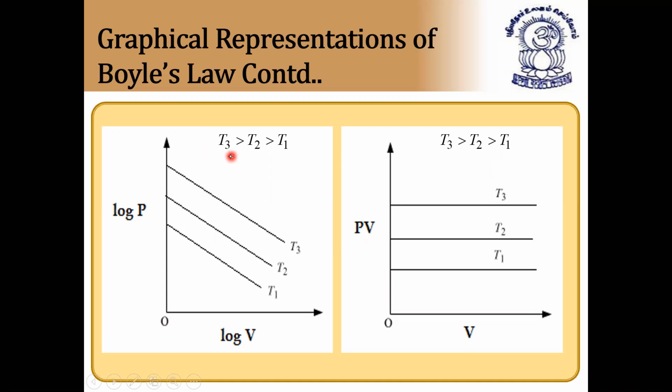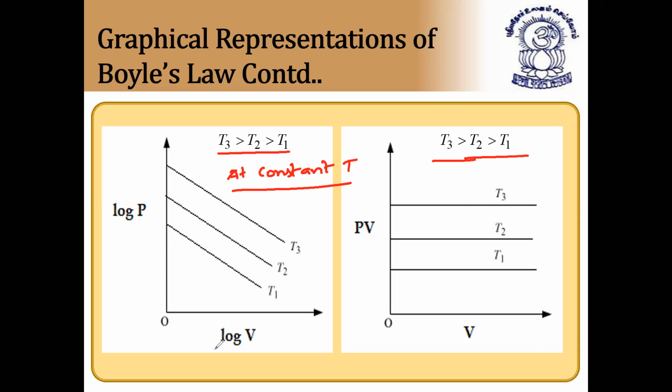So one more important thing we have to observe: the one which is constant, that only we have to relate. Because in Boyle's law, we already know at constant temperature, the dependence of pressure and volume. So the relation between pressure and volume is what? At constant temperature, we are going to get the relation. Similarly, for other laws also we'll see. Always the constant parameter will be giving you the relation.